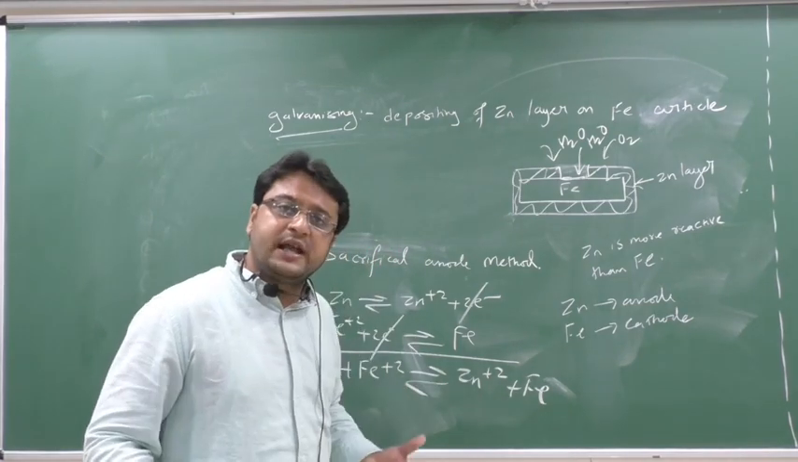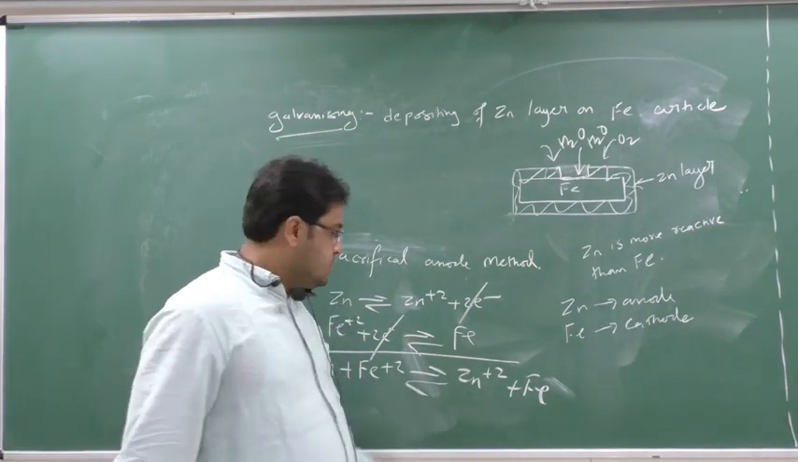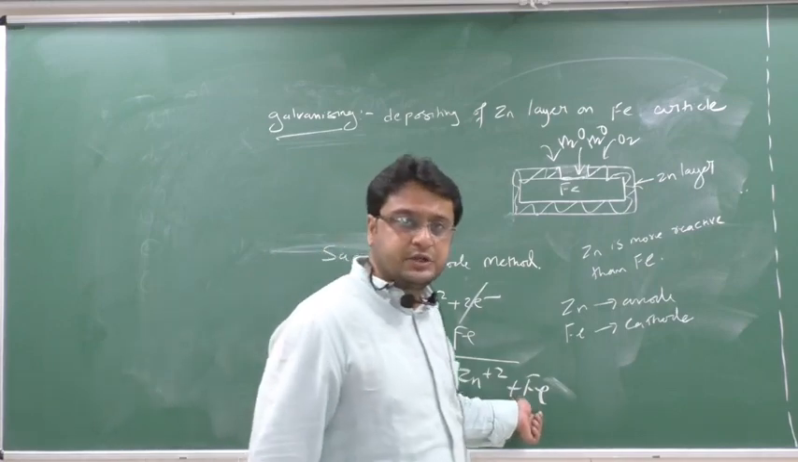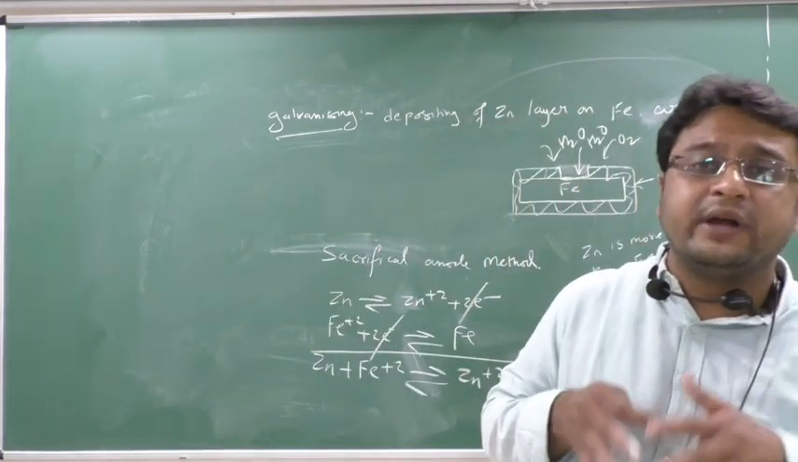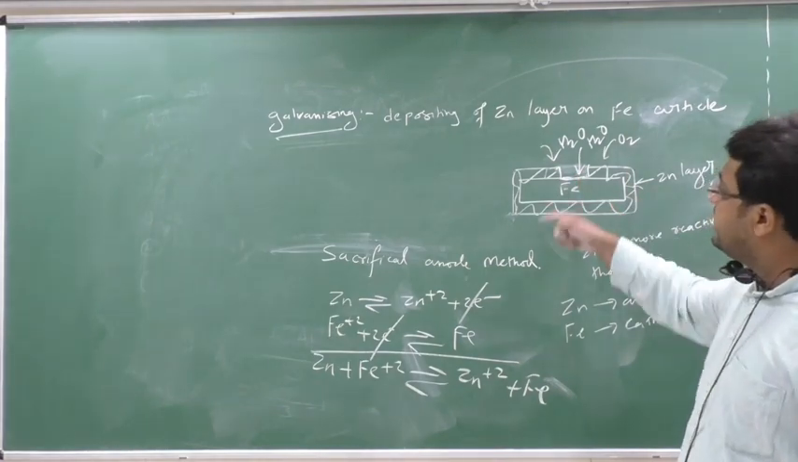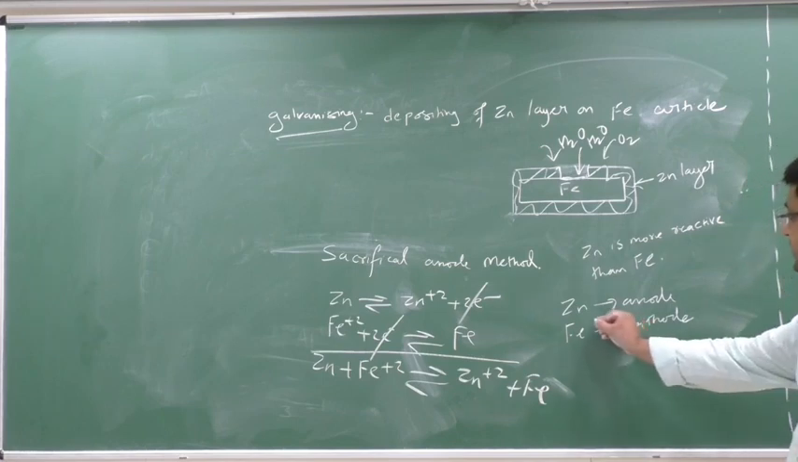One who forms ions will rust. One who does not form ions will remain as it is. So we have seen that Zn is forming its ion and Fe remains as it is. Means zinc is starting to rust. So if this piece is broken, only zinc is rusting. Iron is not rusting. Iron is saved.